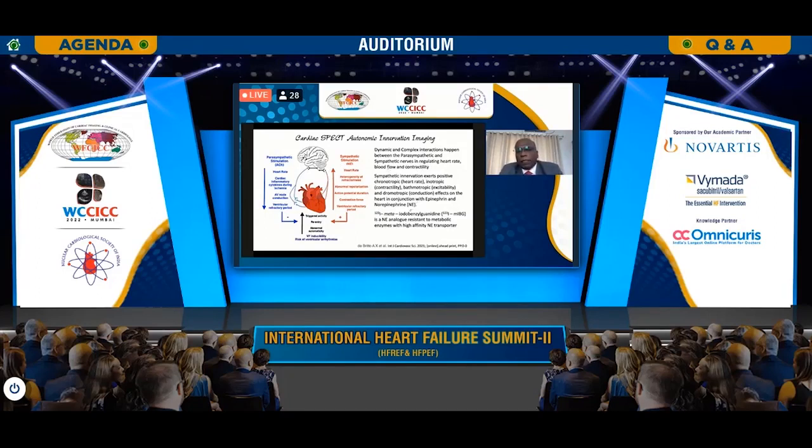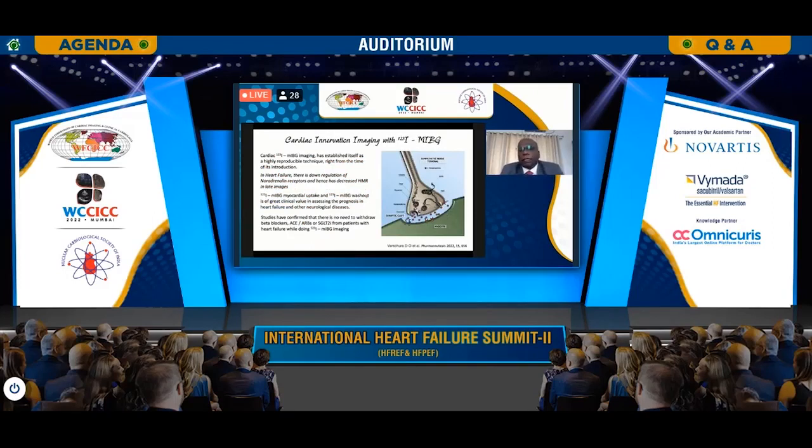MIBG is an analog of norepinephrine, which is resistant to metabolic enzymes, and it has a high degree of affinity for the norepinephrine transporter. This is what happens: tyrosine yields dopa, yields dopamine, and through exocytosis norepinephrine is liberated. These are the receptors, and these receptors are expressed to a varying degree in a failing heart. And this is the response. This is responsible for the early washout in patients with heart failure.